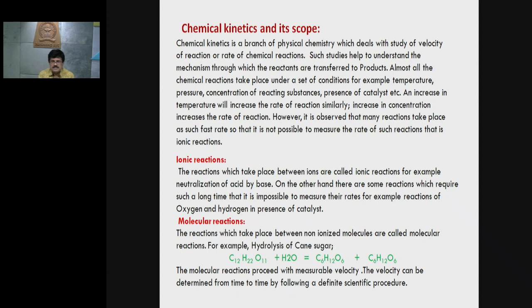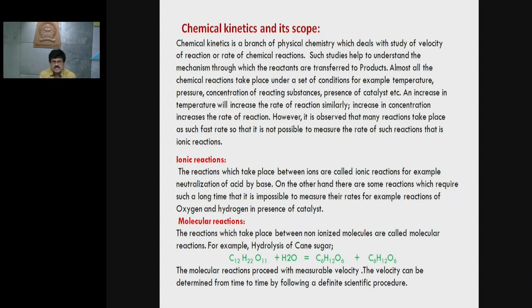On the other hand, there are some reactions which require such a long time that it is impossible to measure their rate. For example, the reaction between oxygen and hydrogen in presence of catalyst. Besides this, the reactions which take place between non-ionized molecules are called molecular reactions. For example, hydrolysis of cane sugar.